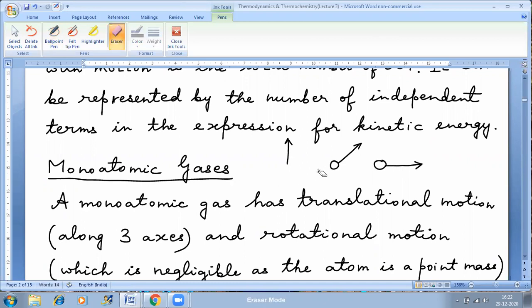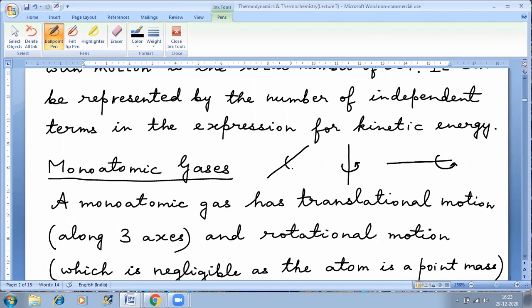Now, coming to the rotational motion. Apart from translational motion, we have rotational motion also that we have to look at. Rotation is based on pure physics, which you must already have learned. In rotational motion, we have this as the axis; we could have it this way, or this way, depending on the orientation.